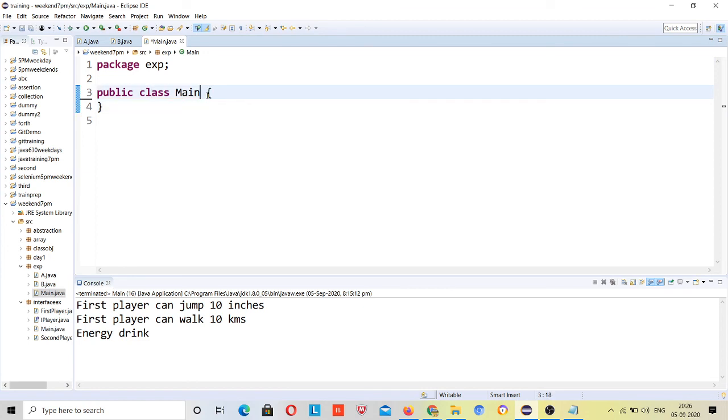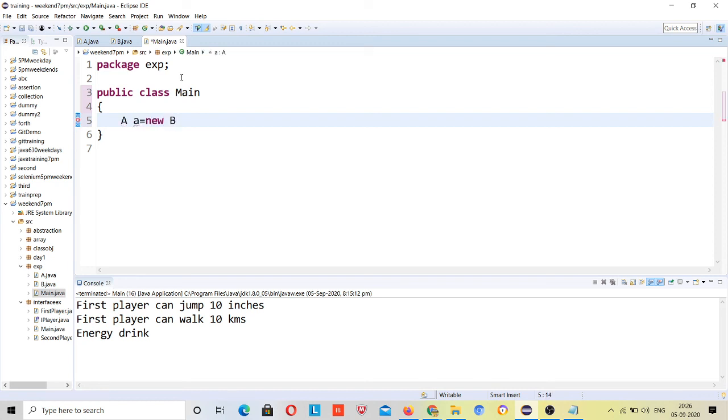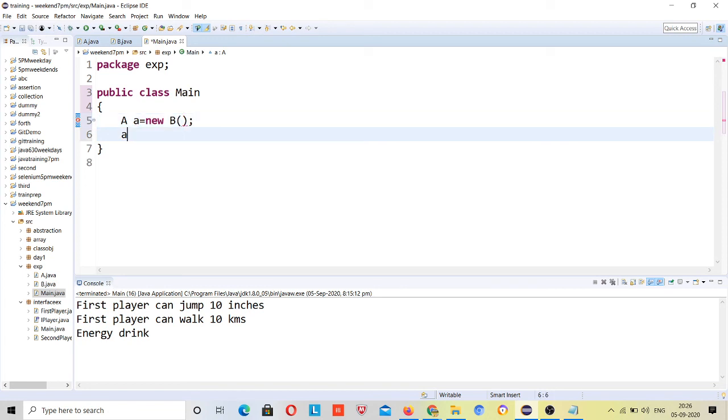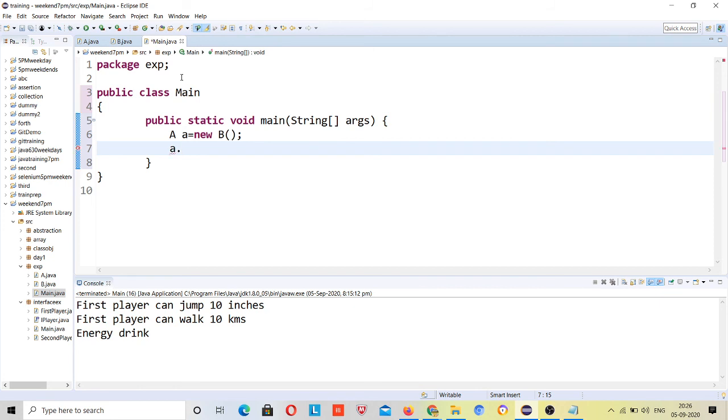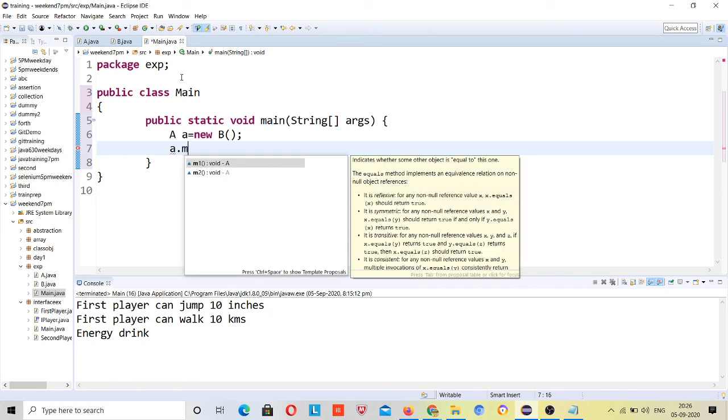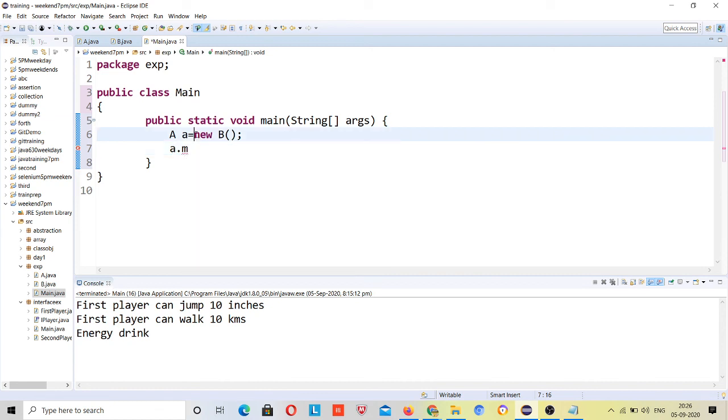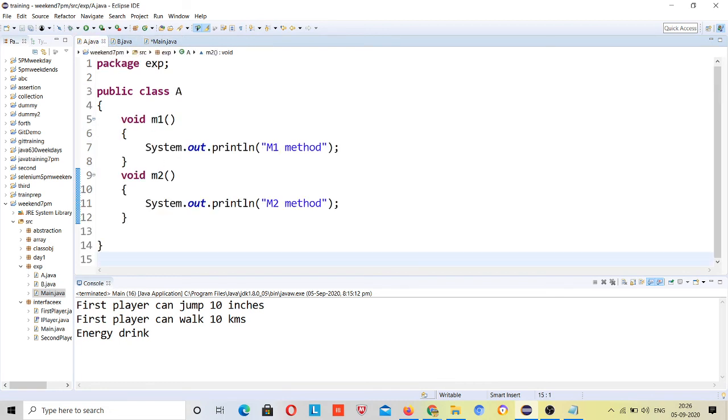Now you have asked whether this is possible for classes also, of course. Sorry, A a = new B. What does it mean? Let's try to call a.m1. I don't have a main method in it, so I can call only inside a method, right? I have put an object for B, but given the reference of A. What does it mean? Last week it was left. Actually somebody asked, but I was in a hurry because Sumit was taking the next hour.